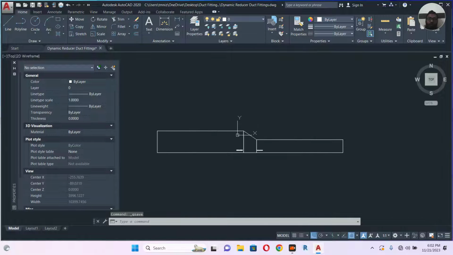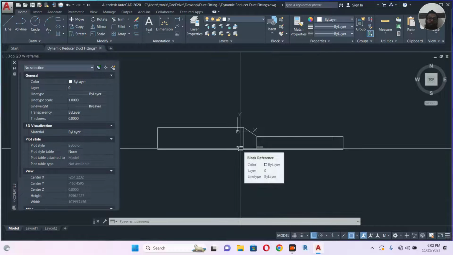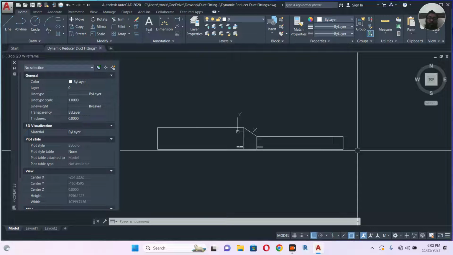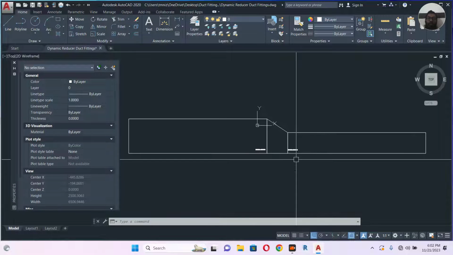Now save. Same like that, I will make another video for the T connection, another video for the bend connection. So I will continue this video. Let's go 1 2 3 4 like that, so it will not make you bored if I make a continuous 40-50 minute video. I hope you understand. If you don't understand, just make comments. I will try to explain to you.